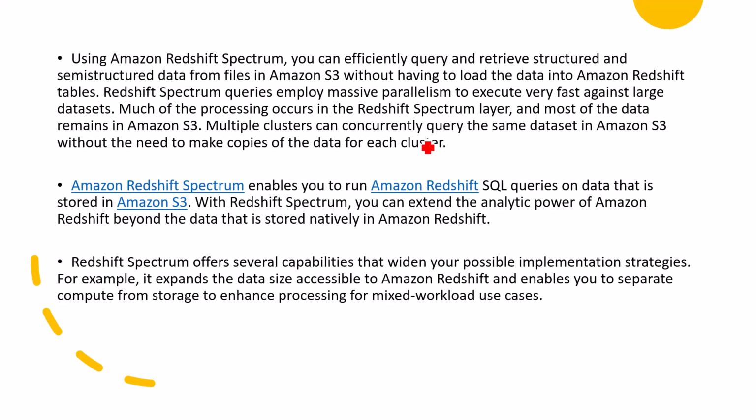This is one more slide I have added about when to use Amazon Redshift Spectrum and its features. Amazon Redshift Spectrum is very useful when you have a huge amount of data and you are looking to efficiently query and retrieve structured and semi-structured data from files in Amazon S3 without having to load the data into Amazon Redshift.